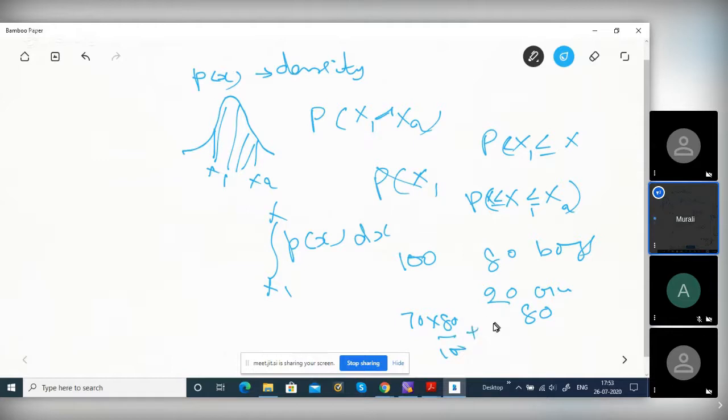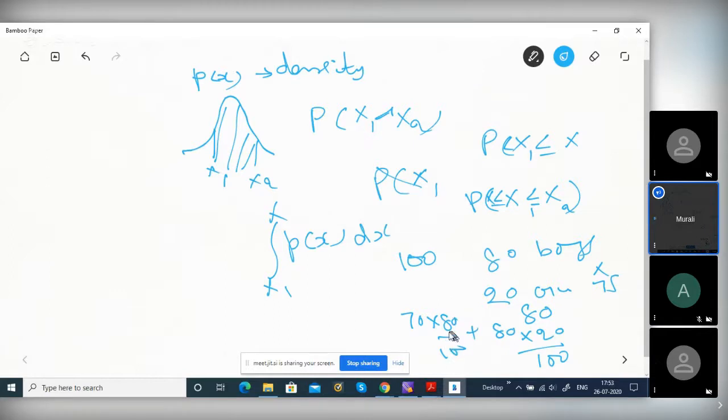plus 80 for girls into 20 divided by 100. You should not do 70 plus 80 by 2, 150 by 2 is 75. No. Because boys are more, the mean will tend towards boys.